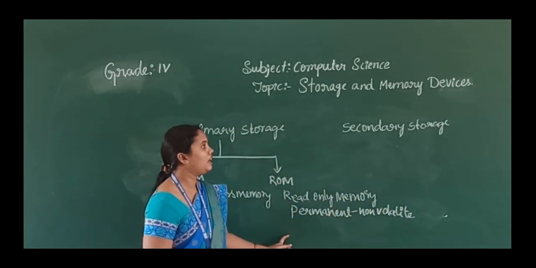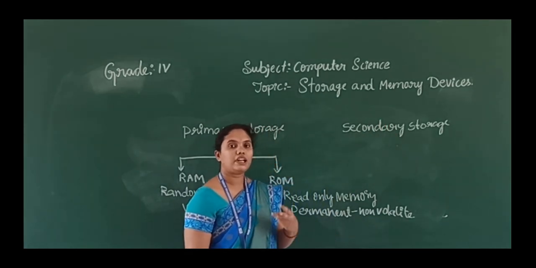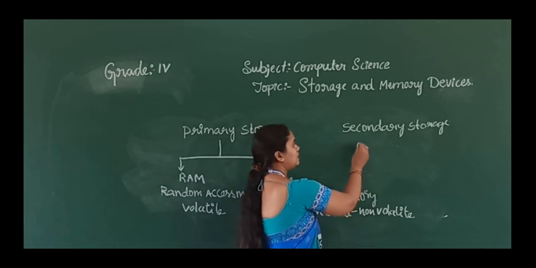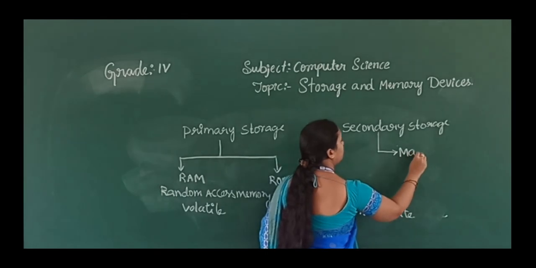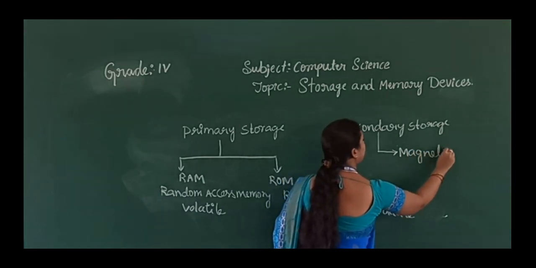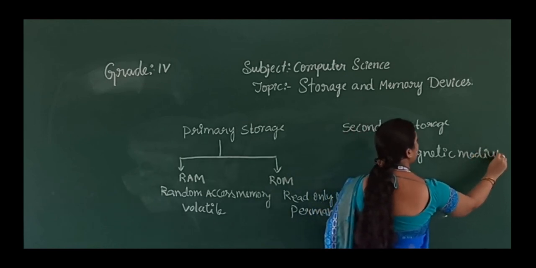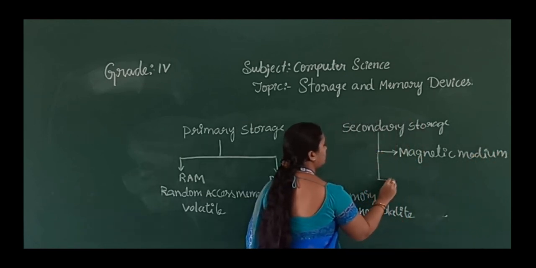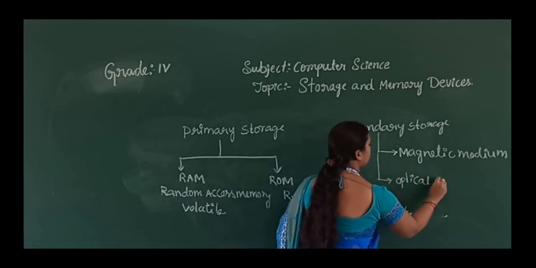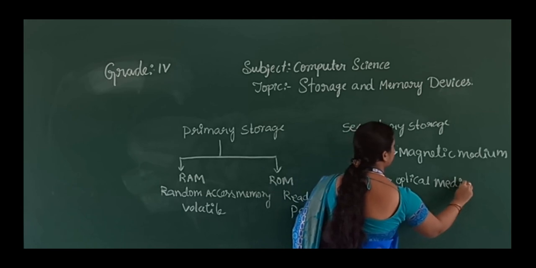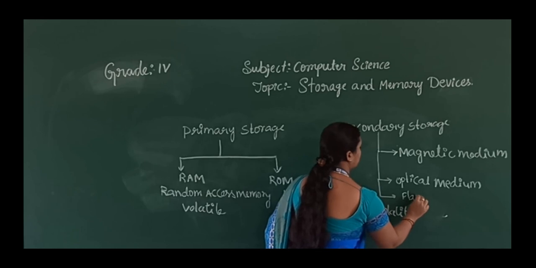Next, we will move to the secondary storage. In the secondary storage, we will get three types. That is magnetic medium, the next one optical medium, and the third one flash memory.